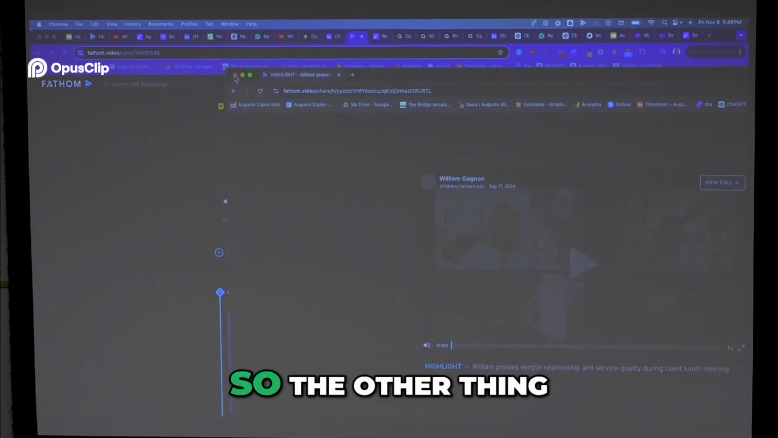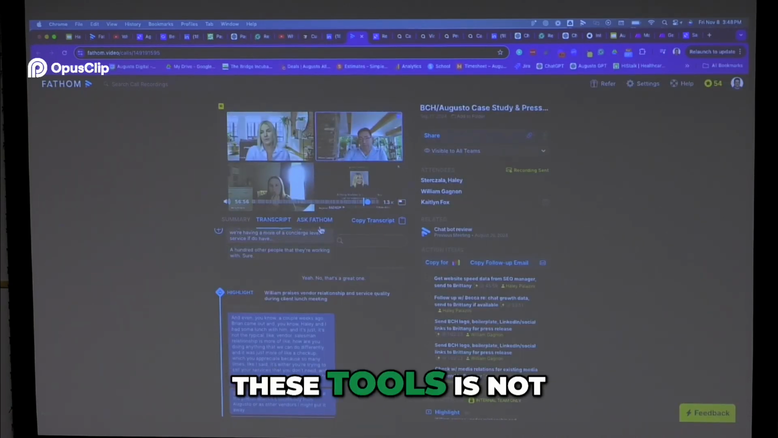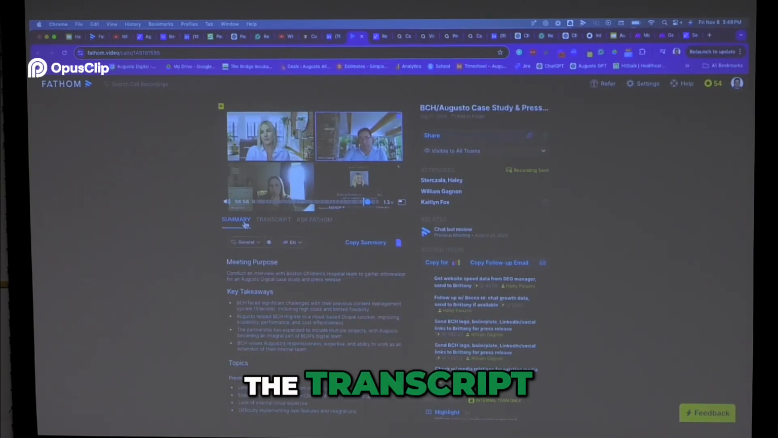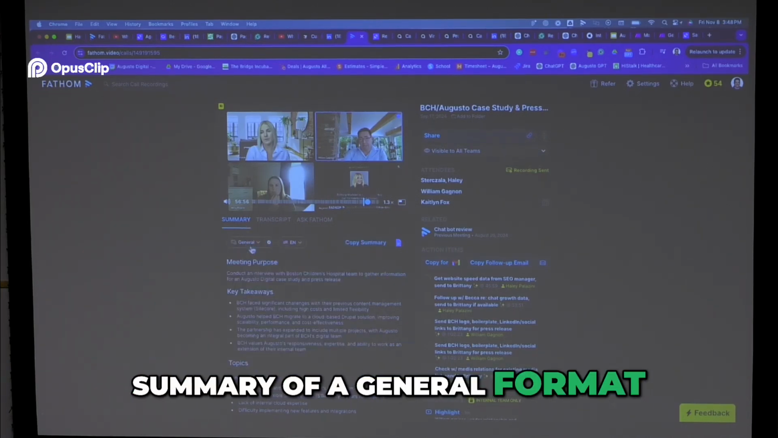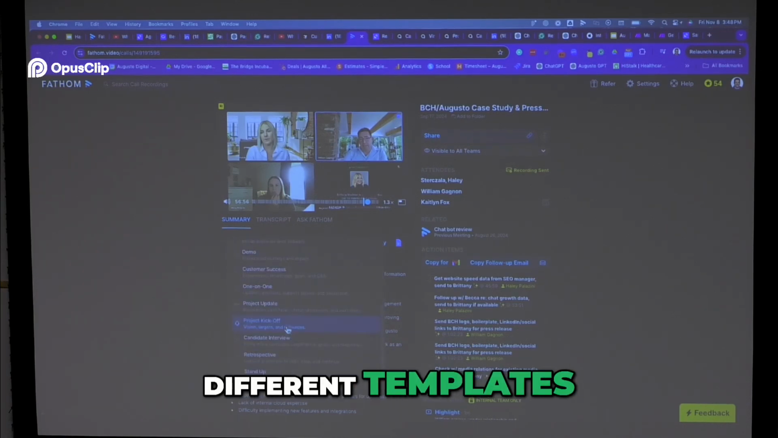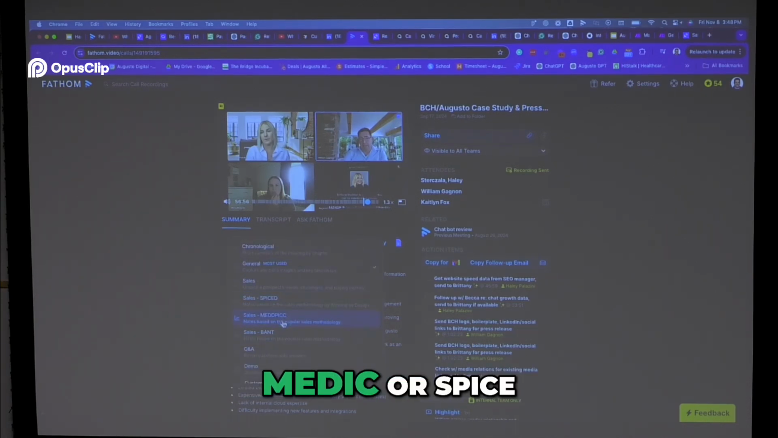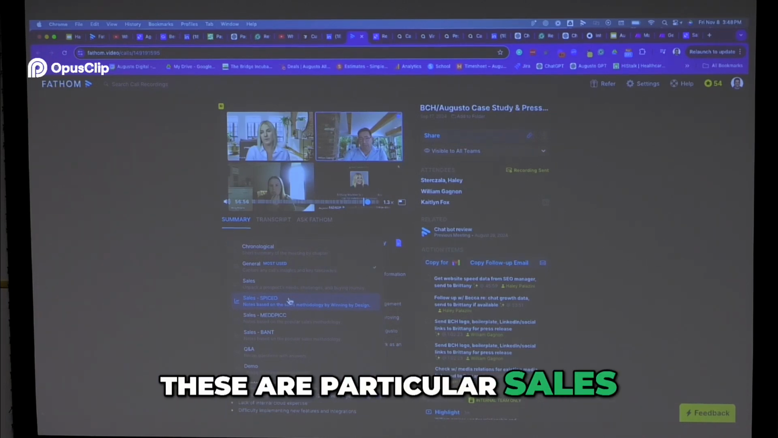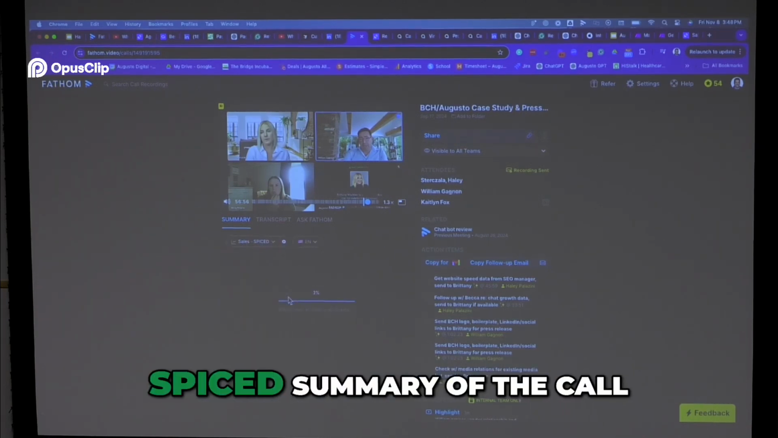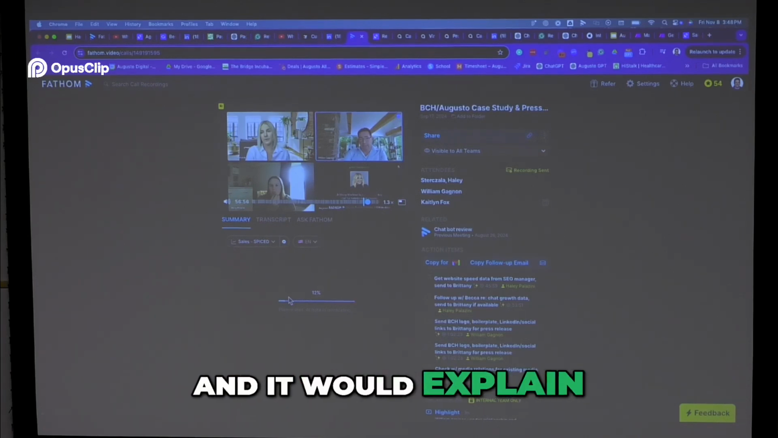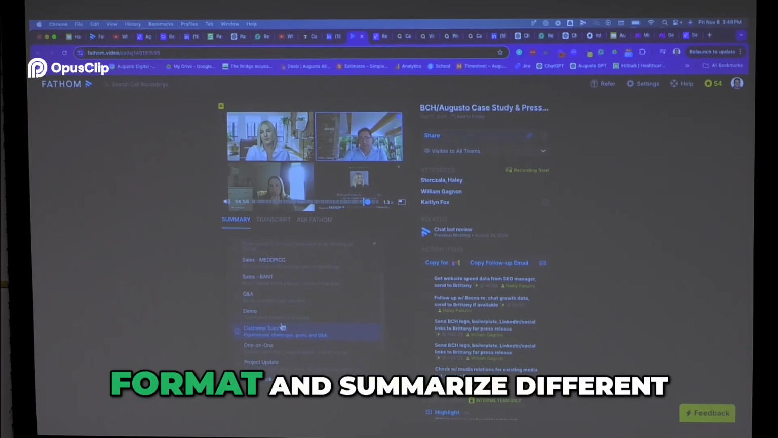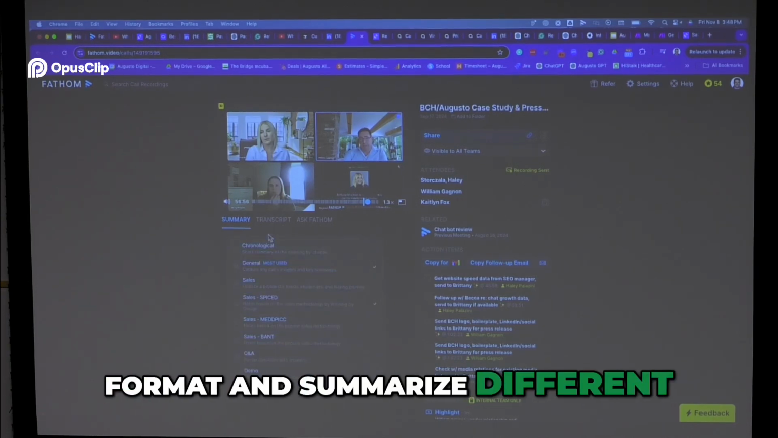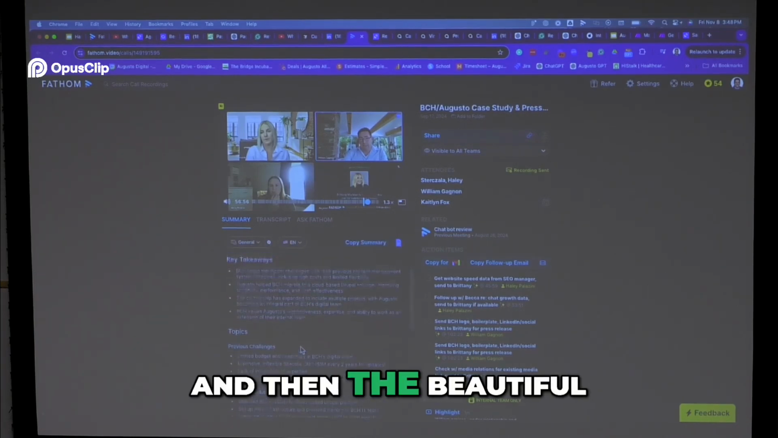The other thing that's super powerful about these tools is not only does it grab the transcript, it uses an LLM to build summaries. This is doing a summary of a general format, but I could pick different templates. For example, MEDDIC or SPICED, these are particular sales methodologies, so I could actually have it generate a SPICED summary of the call, and it would explain it in sales terms if you were using SPICED as your sales process.